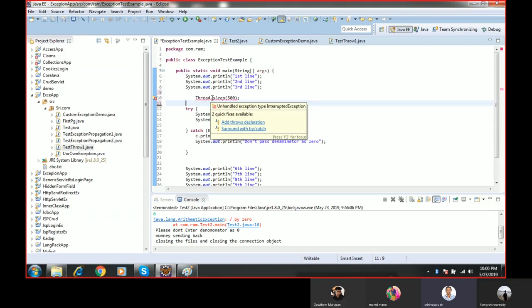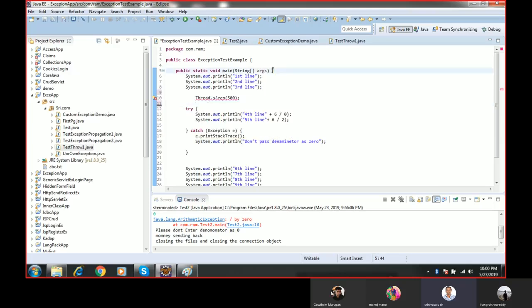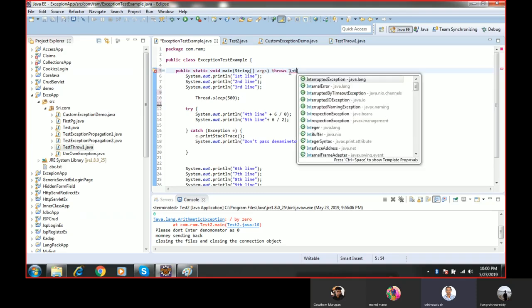Yes, when the compiler checked, it is a checked exception. So there is a checked exception possibility here, and we must handle it. In order to handle the checked exception, we have to use the throws keyword, and then InterruptedException.